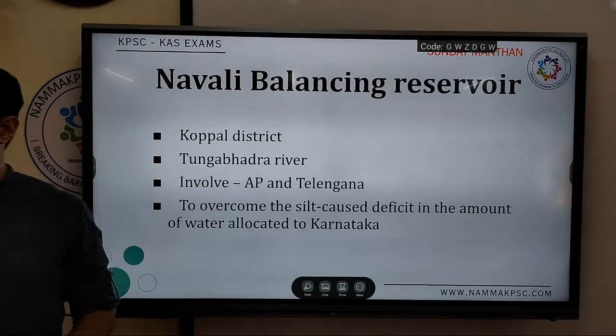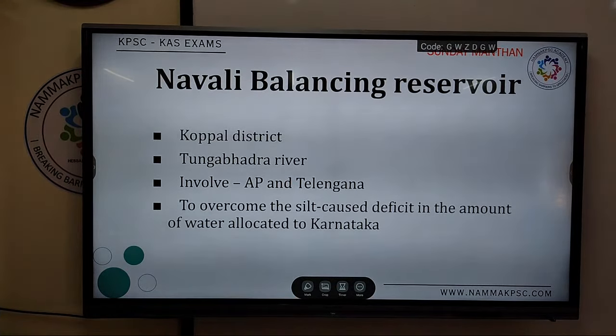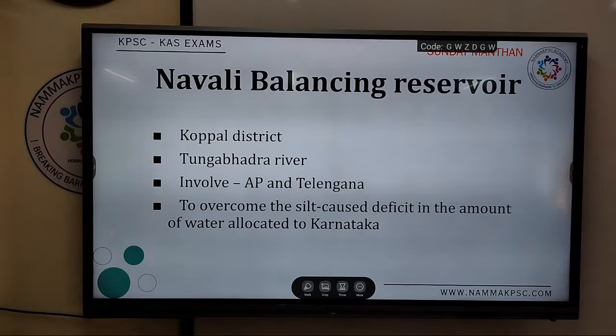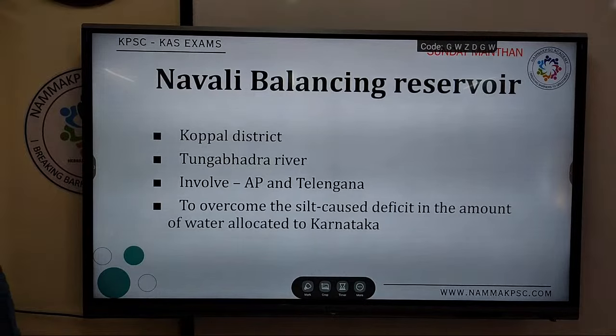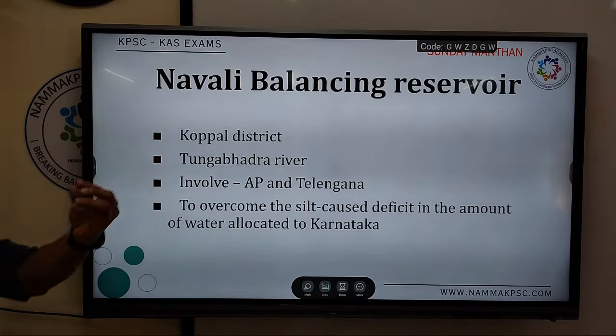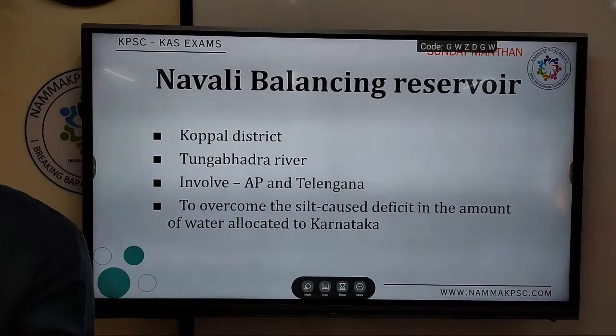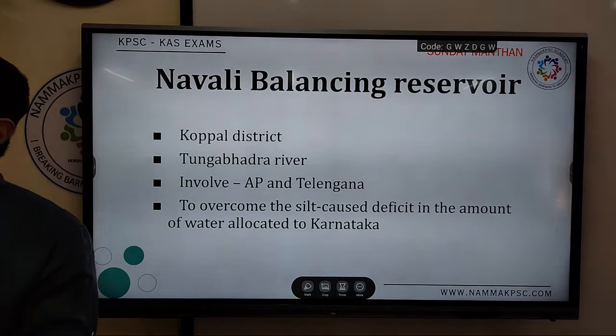Basically, after the dams that have been built, a lot of silt has accumulated in these reservoirs. In order to remove the silt, various initiatives have been taken up. One such initiative is this. The reservoirs are all filled with the silt brought by the rivers, so the storage capacity of these reservoirs has deteriorated.